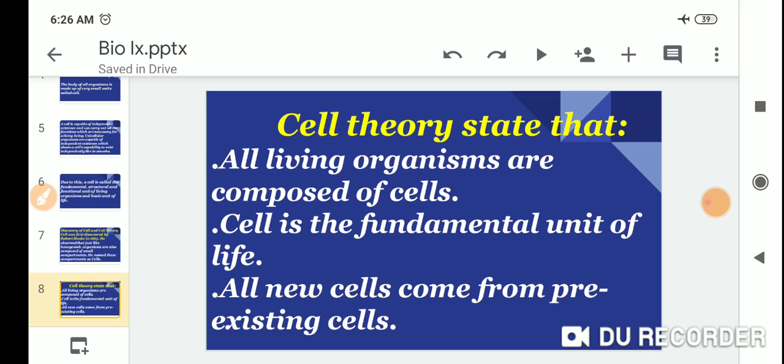Cell theory states that all living organisms are composed of cells. The cell is the fundamental unit of life. All new cells come from pre-existing cells.